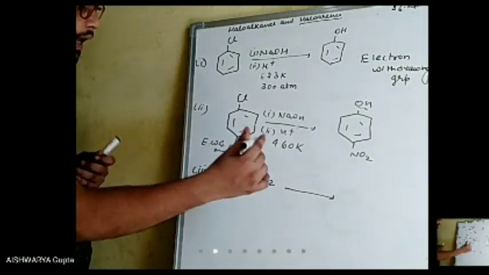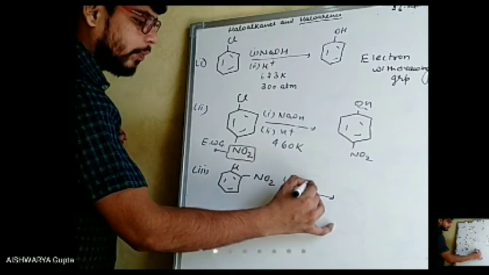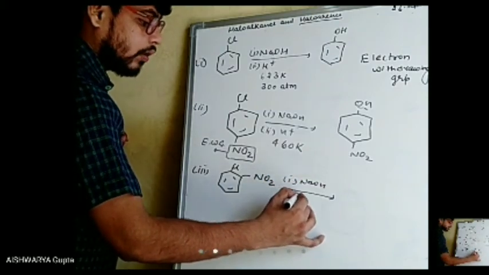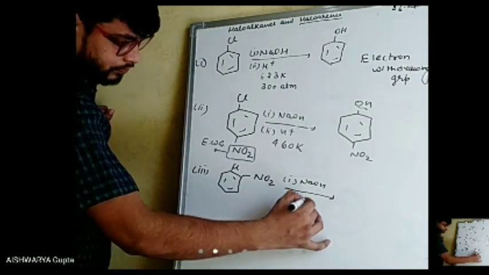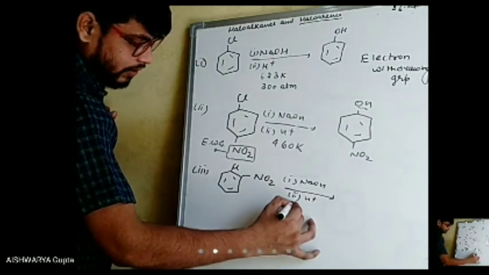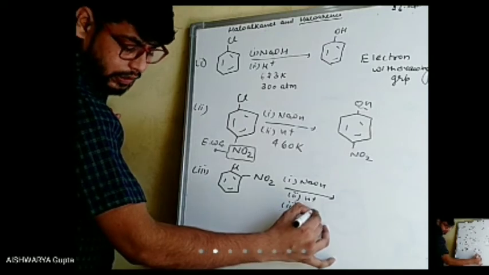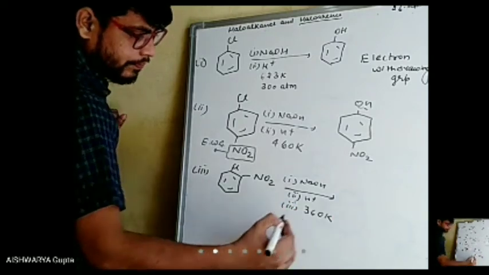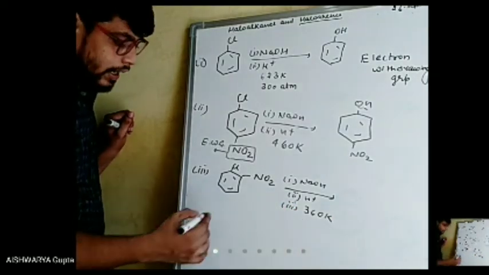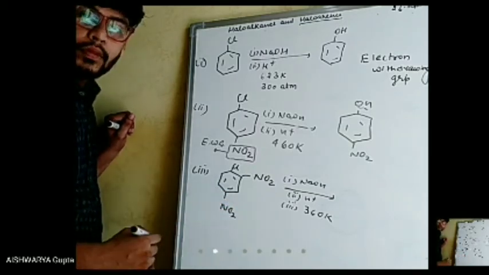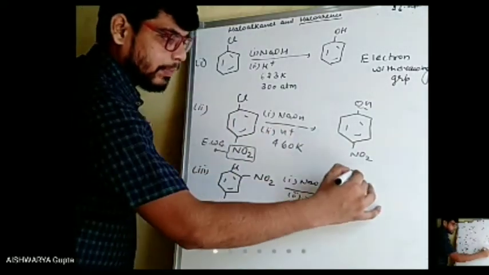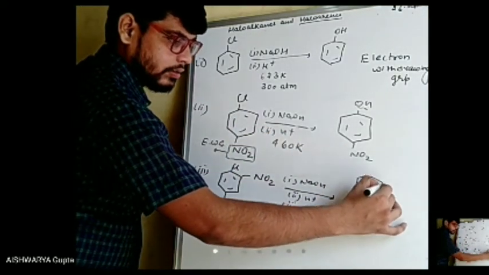When the groups are attached at the ortho positions, and also at the para position there is an NO2 group, the temperature required is around 360 Kelvin.